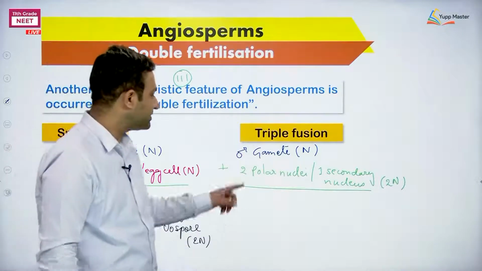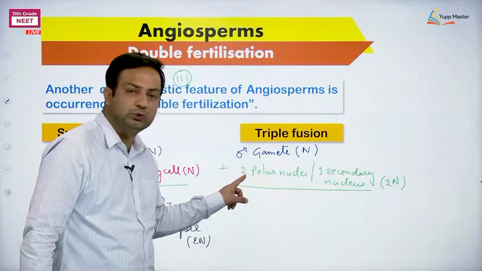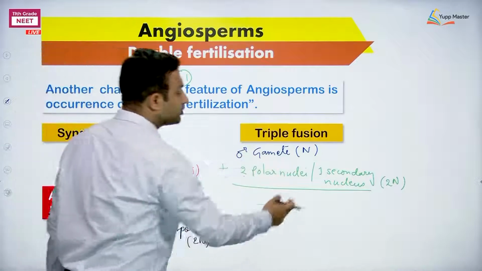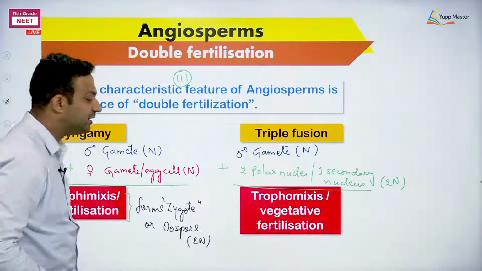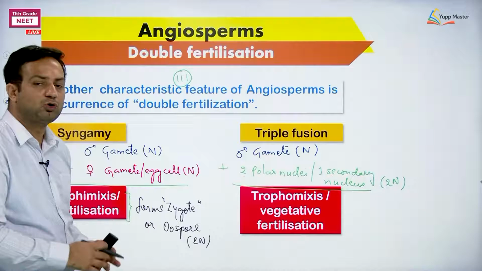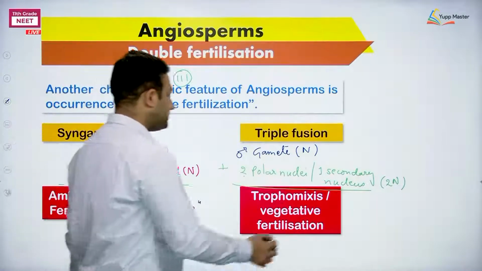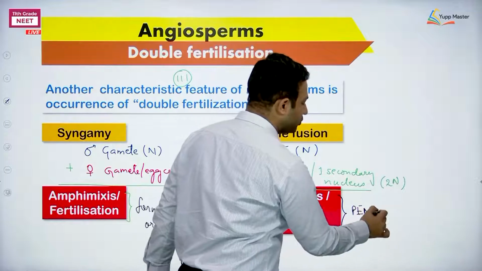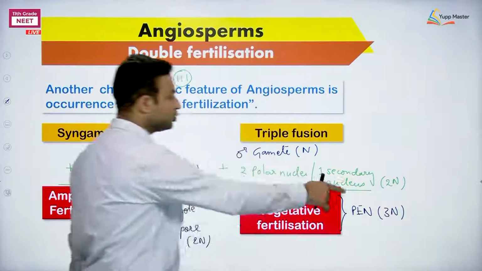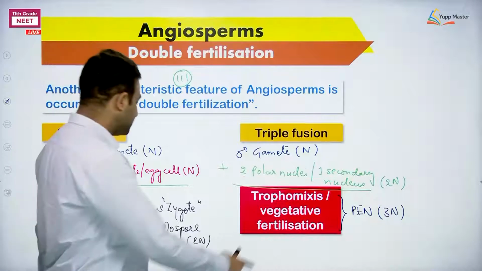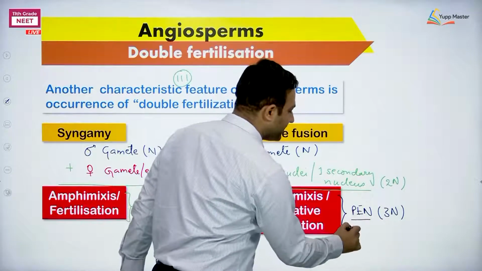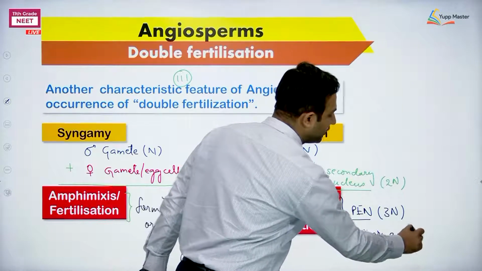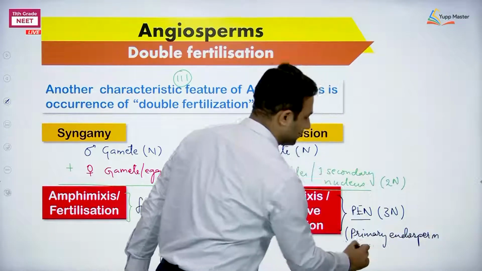Now I think you can understand this thing. One nuclei and two nuclei, three together. That's why triple fusion or one secondary nucleus. So here we are saying this is resulting in vegetative fertilization or trophomixis. You will come to know why it is named so. So this is resulting in formation of PEN, whose ploidy will be then N plus 2N, 3N. This PEN is primary endosperm nucleus. Okay, fine.